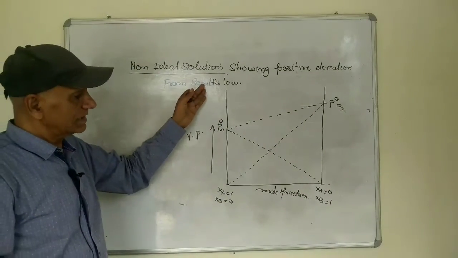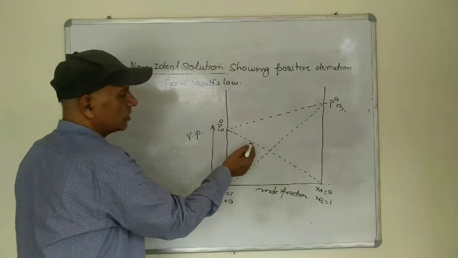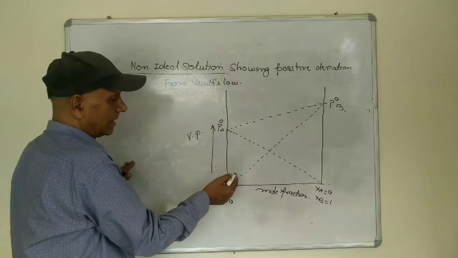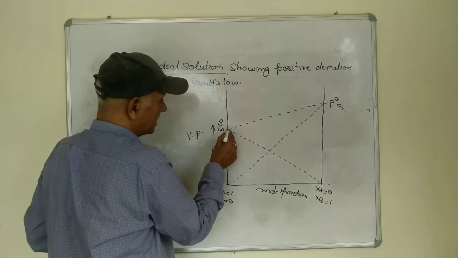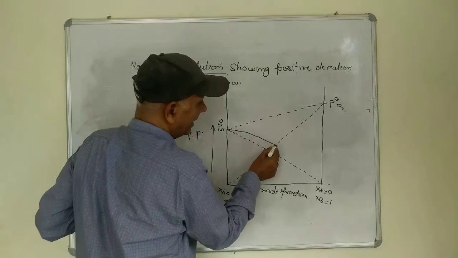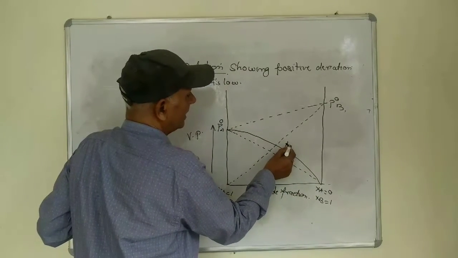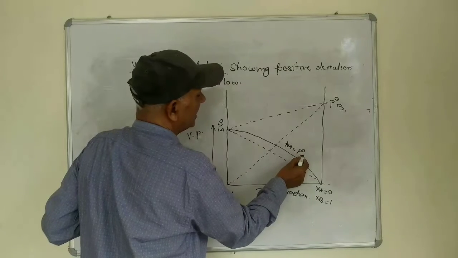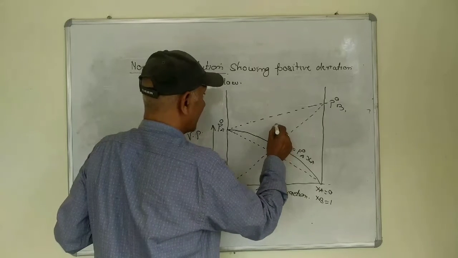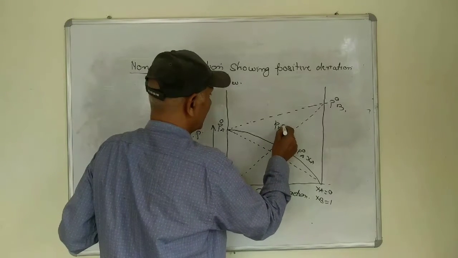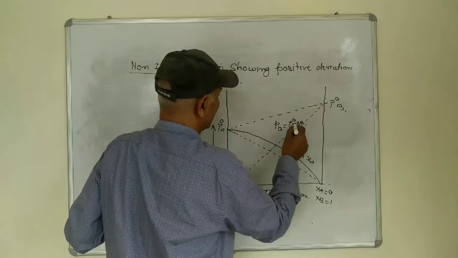So as we have already discussed, according to the Raoult's law, the vapor pressure of a component should be directly proportional to the mole fraction of it. Now, as we find in this case, the vapor pressure is greater than expected values. So this is PA is equal to P naught A XA, and this is PB equal to P naught B XB.